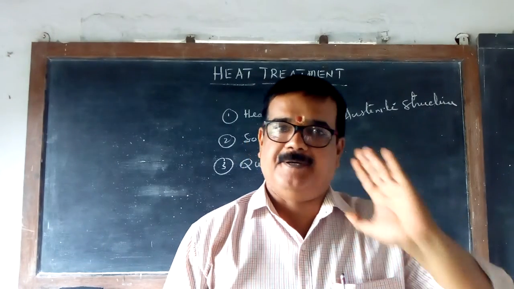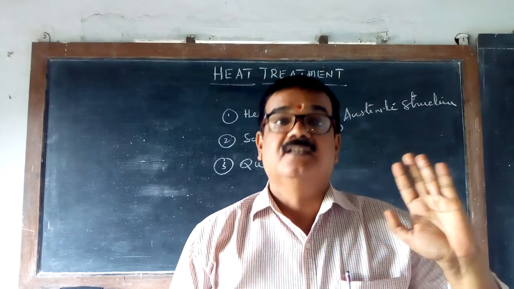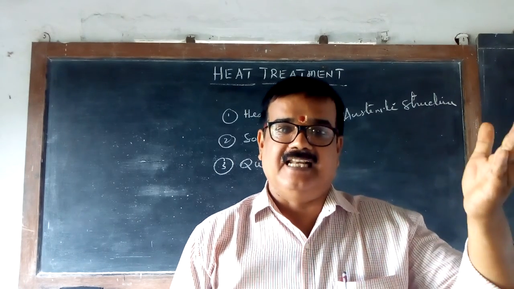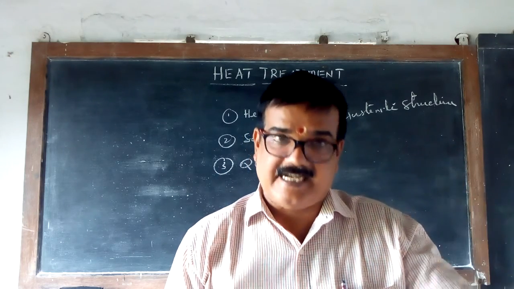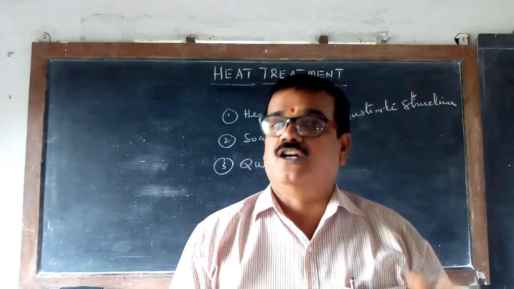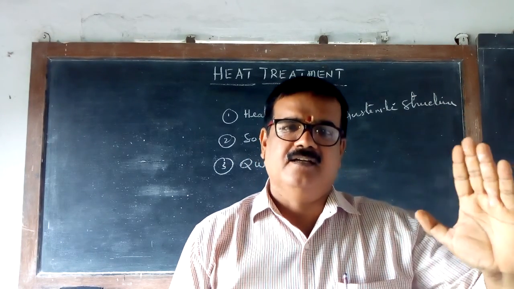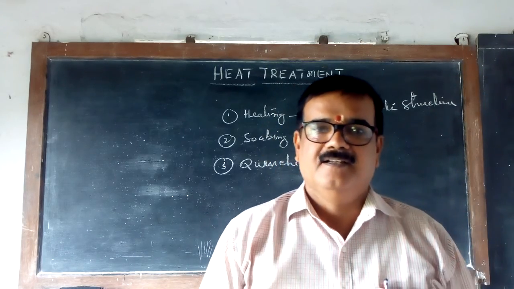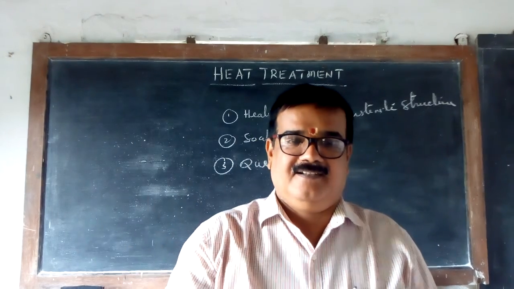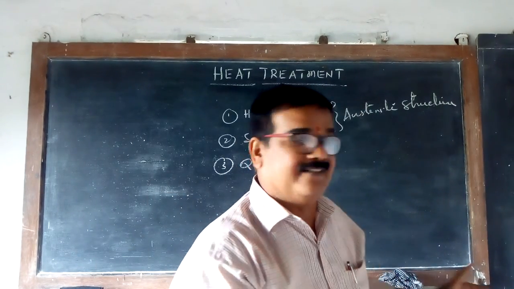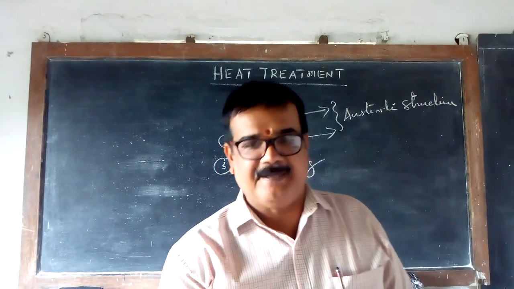Now, two things have happened. Heating is over, soaking is also over. The ferrous metal has completely turned from ferrite, pearlite, cementite structure into austenite. Now it's ready. This much has to be done for all the treatment processes. This is one part of the treatment. The difference in treatment is only in the third part, which is called quenching.